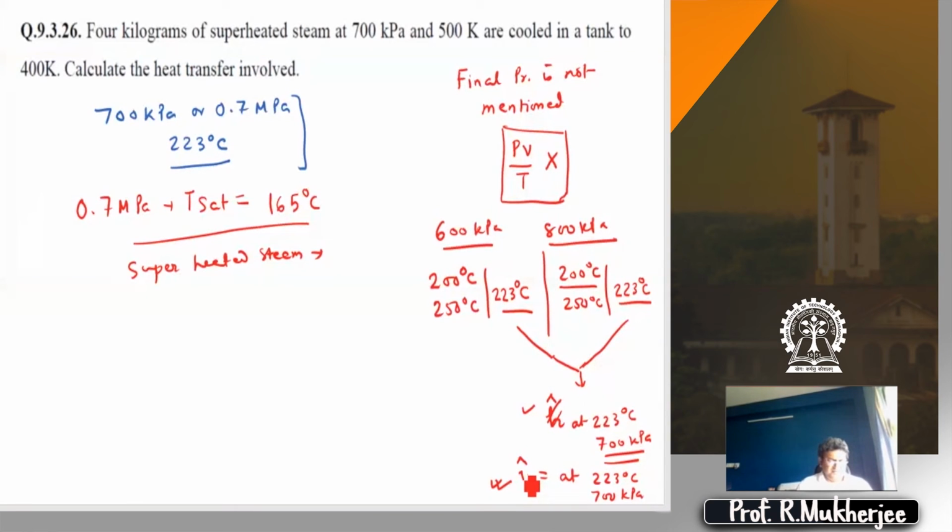Yeah, so something comes out. I don't know. Yeah, so I have got a number. It's 0.323 meter cube per kg. Please check it out. This I have got as 0.323 meter cube per kg.